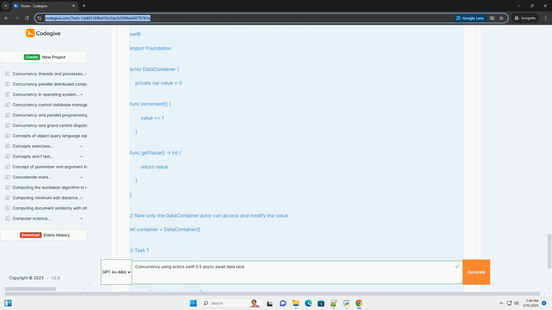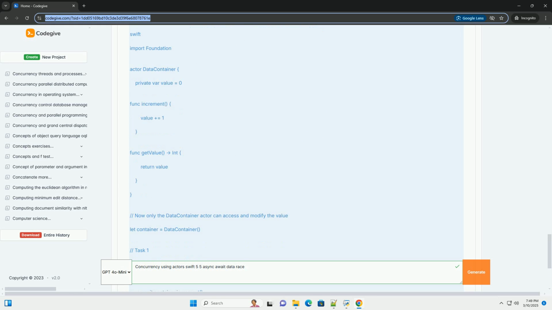Deadlocks: two or more threads can become blocked indefinitely, waiting for each other to release locks. Priority inversion: a high priority thread can be blocked waiting for a low priority thread to release a lock, leading to performance issues. Error prone: manual lock management requires careful coding and can be difficult to reason about. 3. The Swift solution: actors.